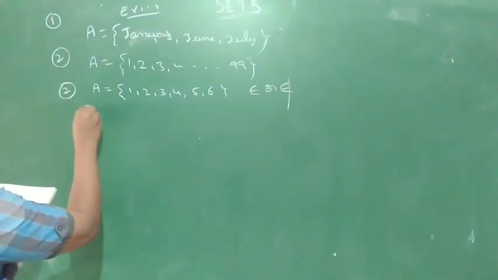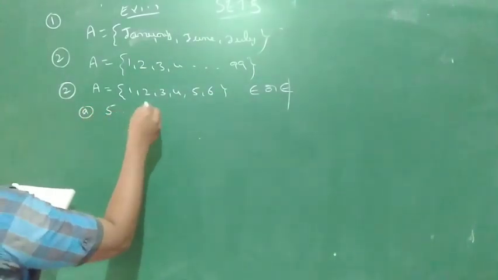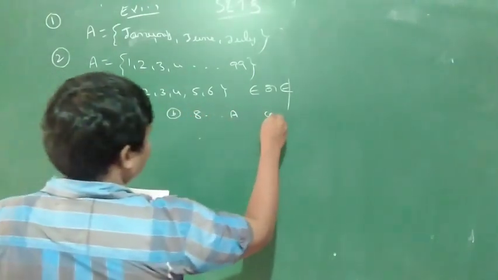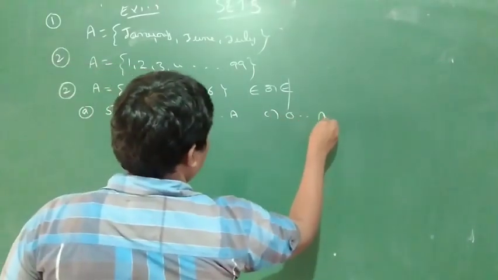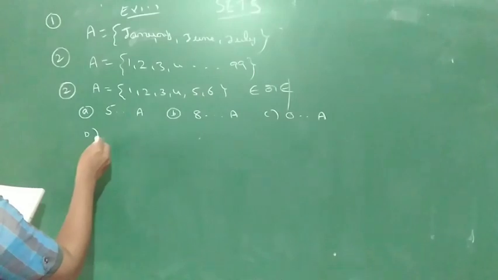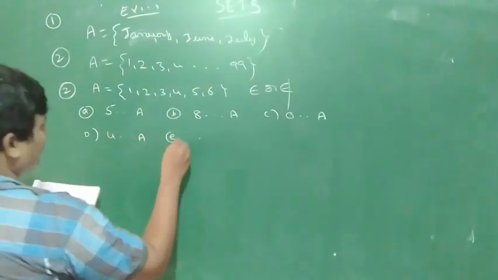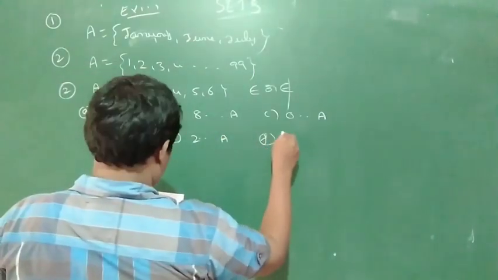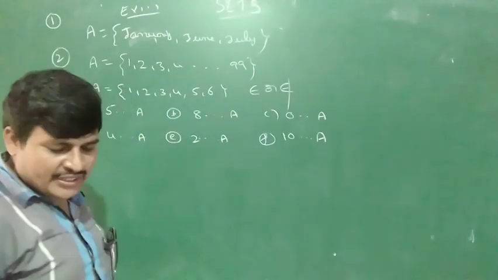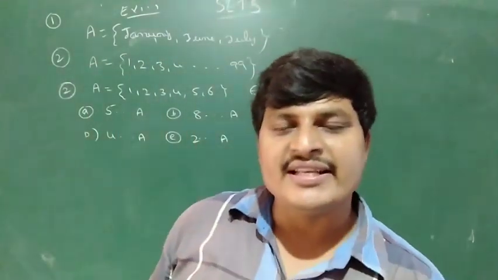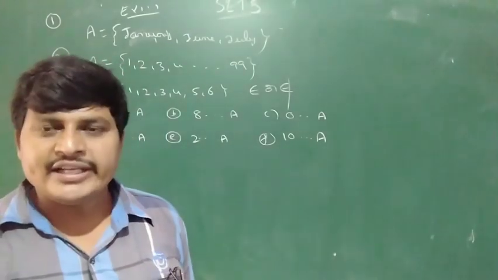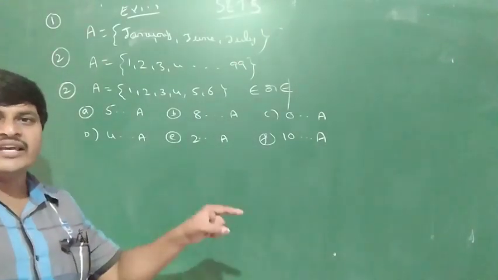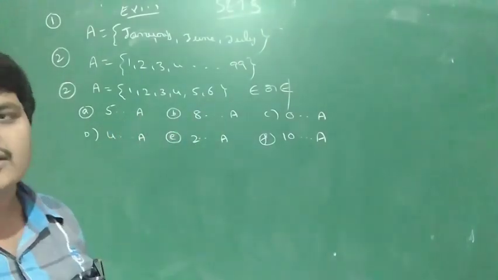A: 5 __ A. B: 8 __ A. C: 0 __ A. D: 4 __ A. E: 2 __ A. F: 10 __ A. Belongs to means that the element is in the set. Does not belong to means that the element is not in the set.